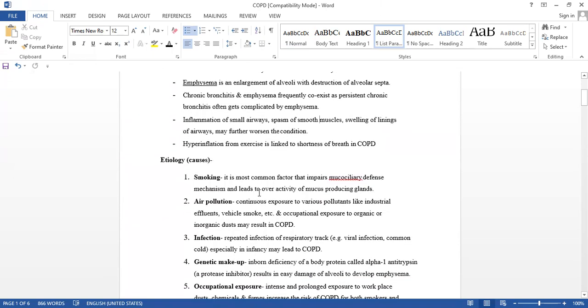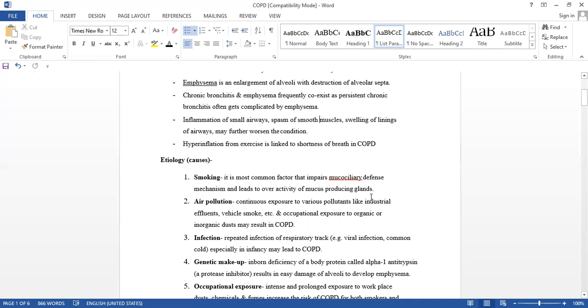Smoking. It is the common factor that impairs the mucociliary defense mechanism and leads to overactivity of the mucus producing glands.